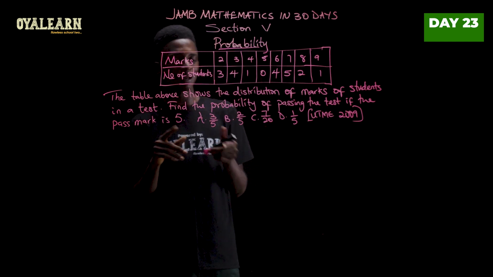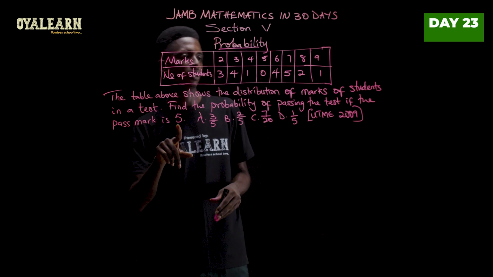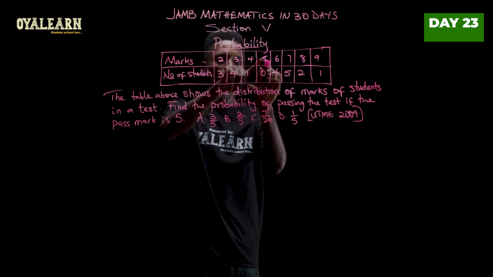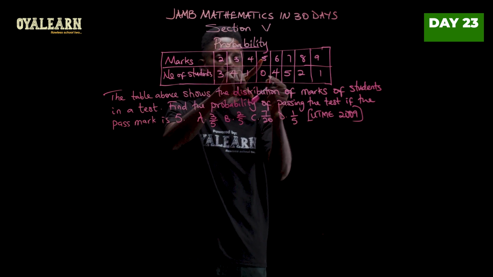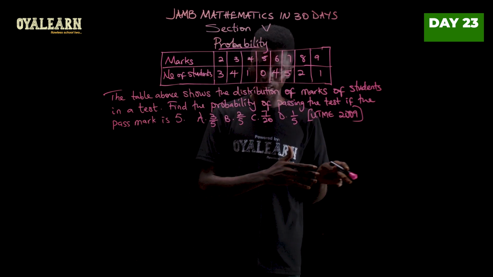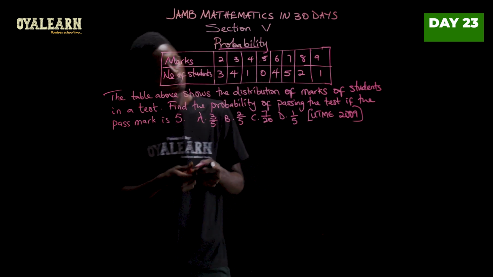And we know that the pass mark from the question is said to be 5. So when we're looking for the probability of passing this test, we'll consider from mark 5 all the way to mark 9. And we have the number of students there as 0, 4, 5, 2, and 1 respectively. Right? So let's solve.